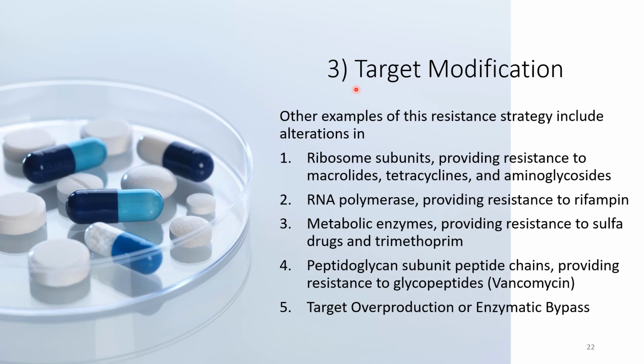Here we have different examples of drugs in which bacteria evolve resistance to this drug by doing some form of target modification. Sometimes the bacteria will change the ribosome subunit, and this will lead to resistance to the antibiotics that work on the ribosomes, like macrolides, tetracycline, and aminoglycoside. Sometimes the bacteria will change the active site or the structure of RNA polymerase, and this will make the antibiotics that target RNA synthesis, like rifampin, inactive because the RNA polymerase structure is different.